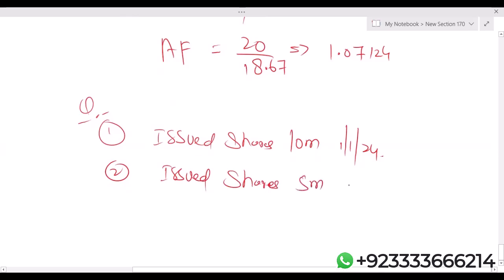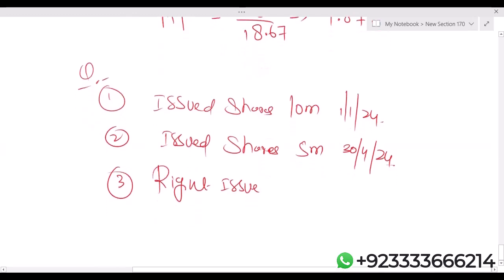Issued shares 5 million, 30th April 24. Right issue, assuming 1:2 in September.